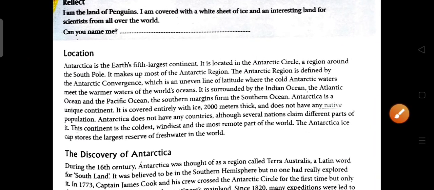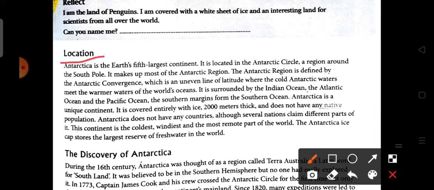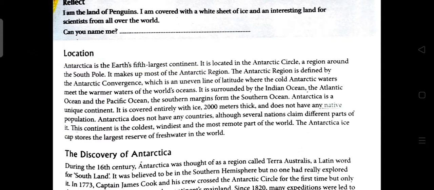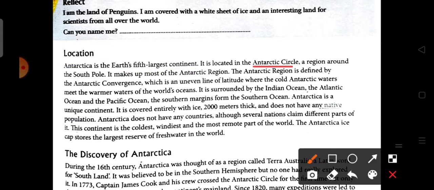So here comes first the location of Antarctica. As we see here, Antarctica is the Earth's fifth largest continent in the world. Along with the other continents that came first, Asia, Africa, North America, South America, in the fifth position is Antarctica. It is located in the Antarctic Circle, a region around the South Pole.